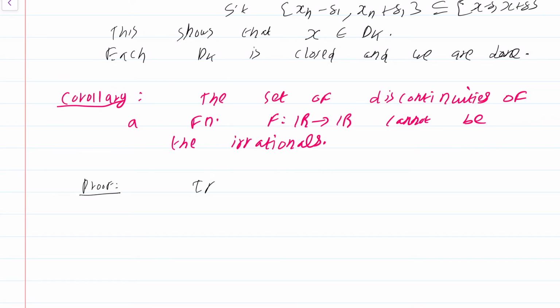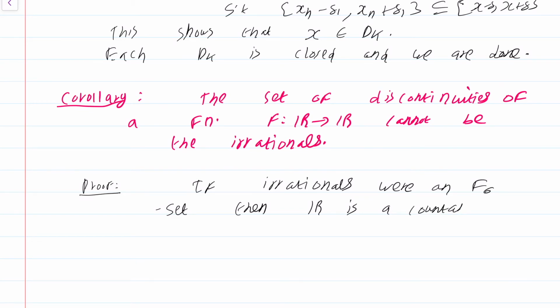If the irrationals were an F sigma set, then R is a countable union of closed sets. Why is it a countable union of closed sets? Well, Q is a countable union of singleton sets which are closed. Q is countable. So irrational numbers are also going to be a countable union of closed sets because it's an F sigma. We are assuming that it's an F sigma set. That's the definition of an F sigma set.